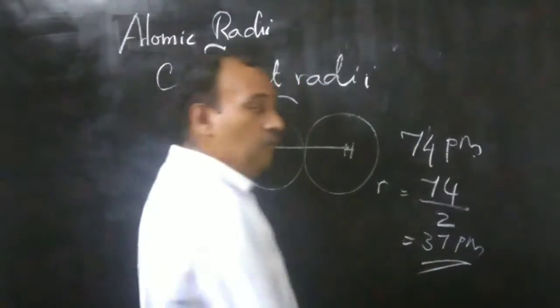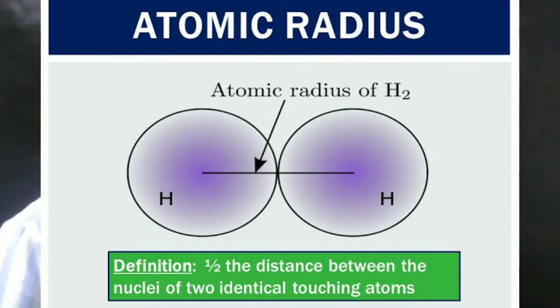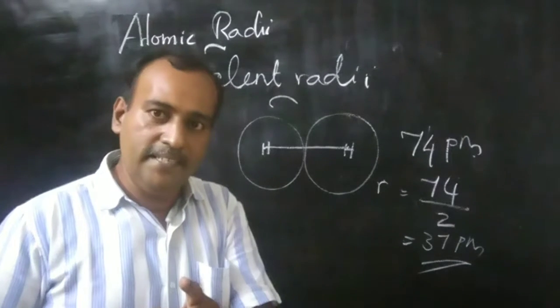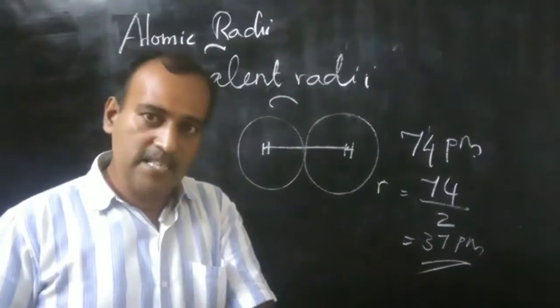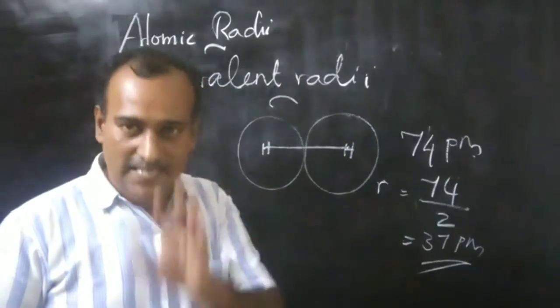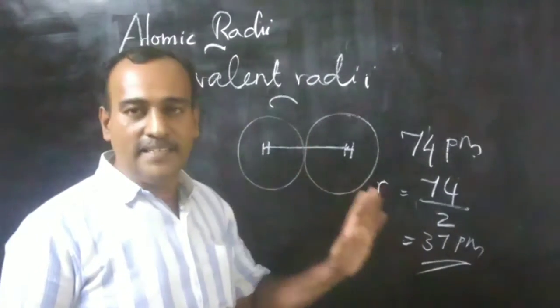This is the covalent radii of the hydrogen atom. What is covalent radii? Atomic radii in the case of a covalent molecule is called covalent radii.